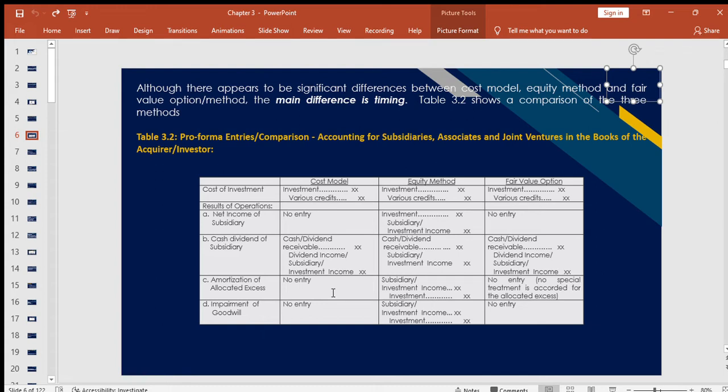For amortization of allocated excess under the cost model, there will be no amortization, and also none for impairment of goodwill. However, for the equity method, impairment is recorded for our goodwill, along with the amortization of allocated excess. The same is true with the fair value option: we do not have entries for amortization and impairment of goodwill. We will have more exercises on this as we go on.